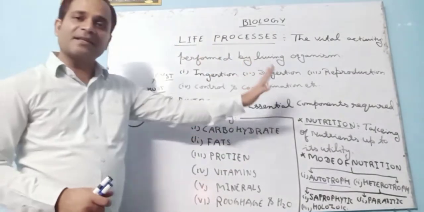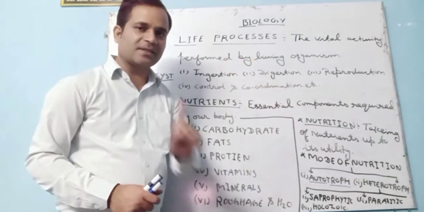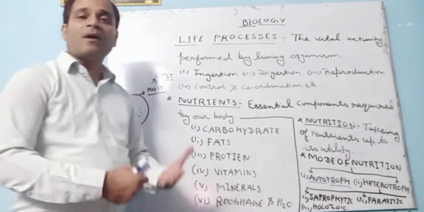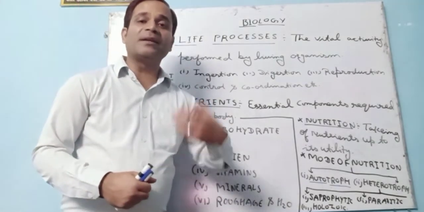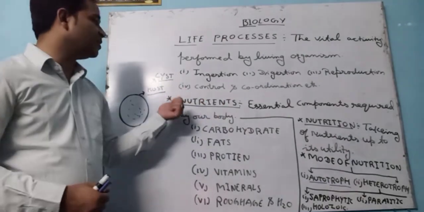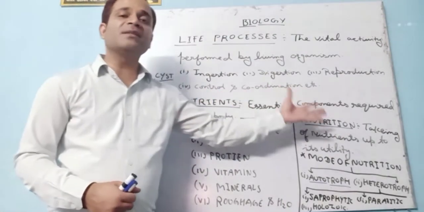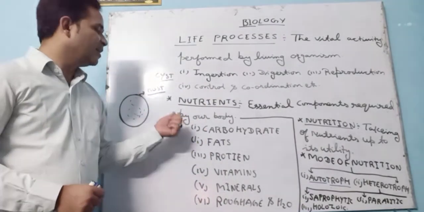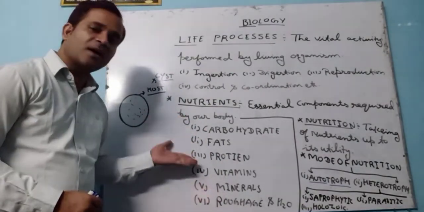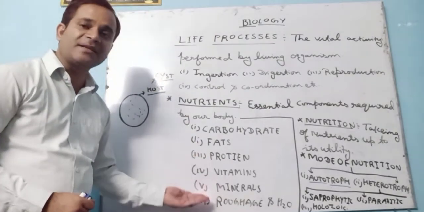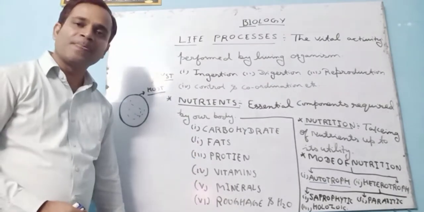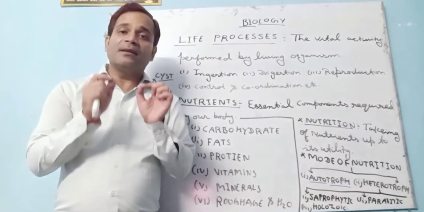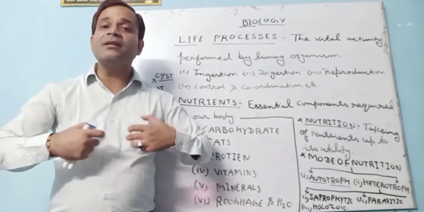So here the life processes term is clear. That is the vital activities performed by living organisms. Number one. Second thing, how is this activity performed? This activity is performed by taking nutrients. And what are nutrients? The essential components which are required by our body are known as nutrients. What are they? Carbohydrate, fats, proteins, vitamins, minerals, surface and water. We require all these nutrients, but in a limited amount. We do not need too much.